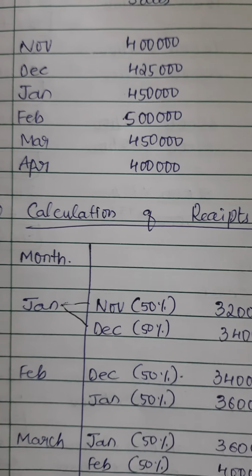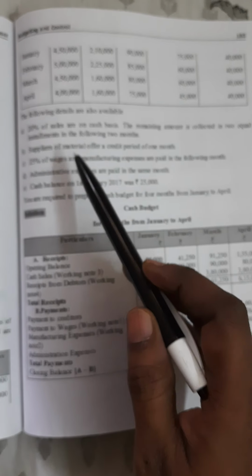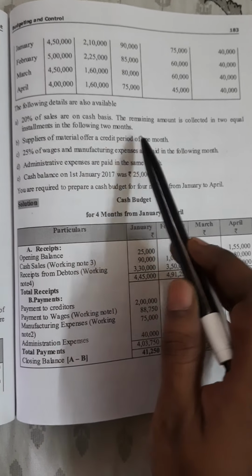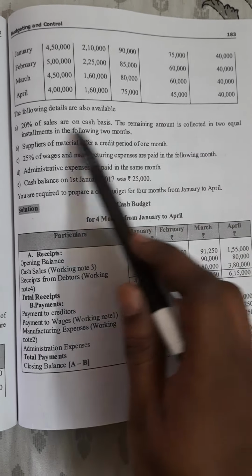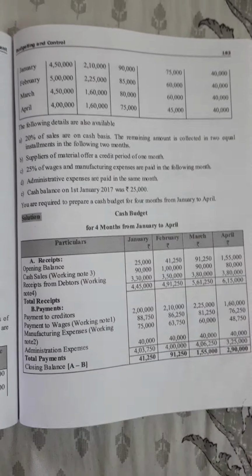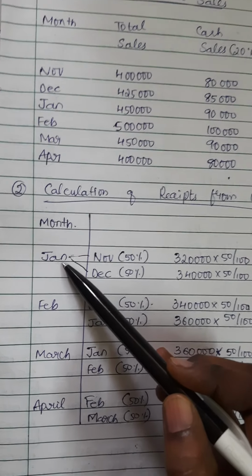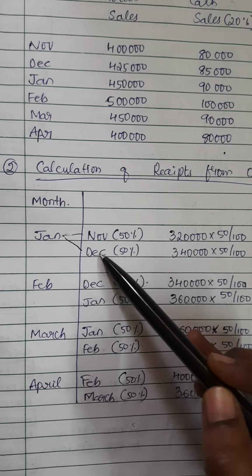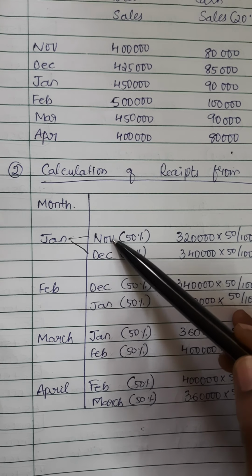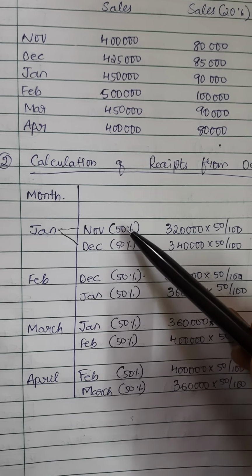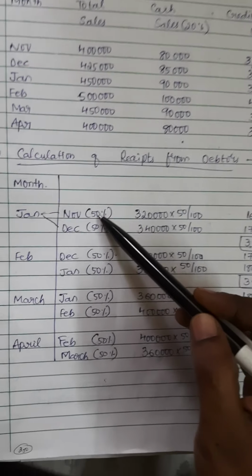Why I'm going to previous months is because your adjustment says the remaining amount is collected in 2 installments in the following months. So what they are receiving in the month of Jan is nothing but two previous months, December and November. So 50% of December and 50% of November.